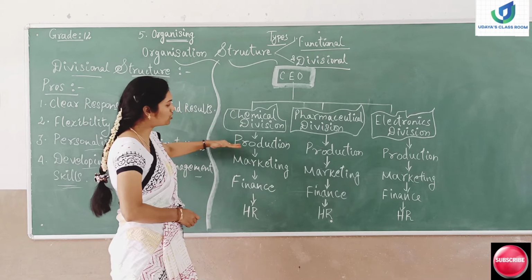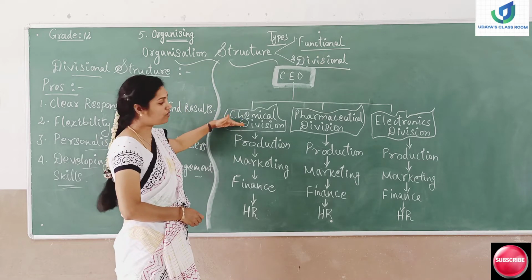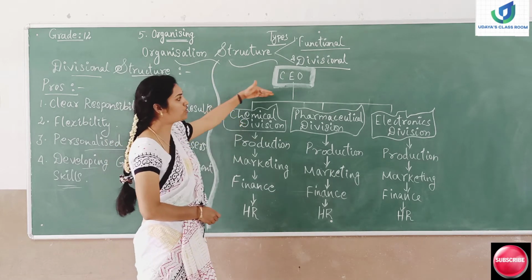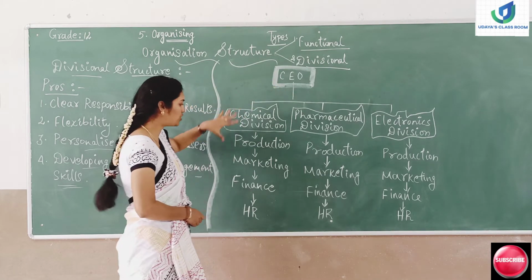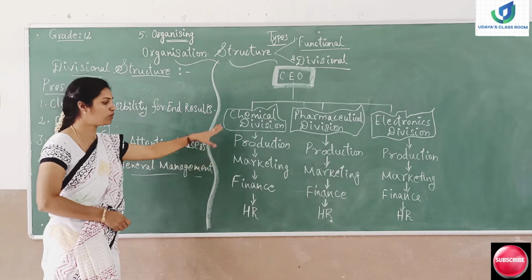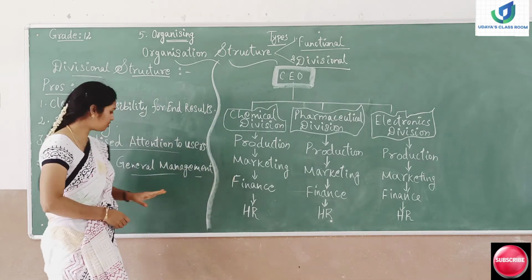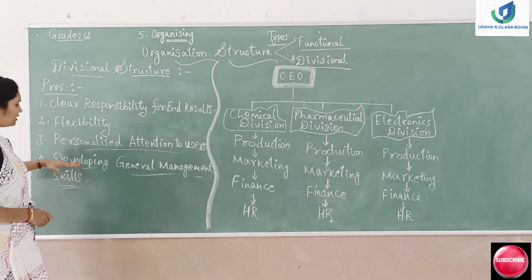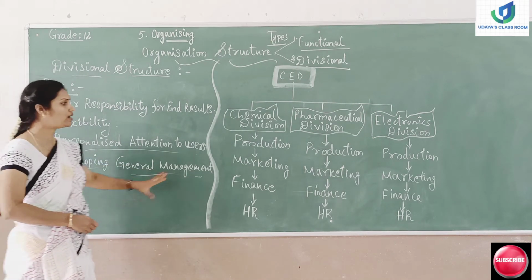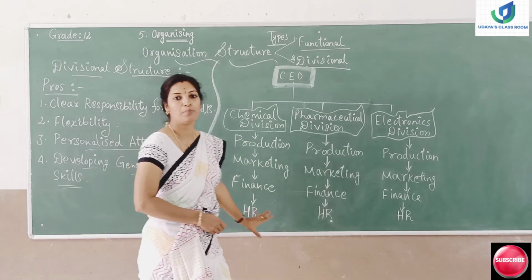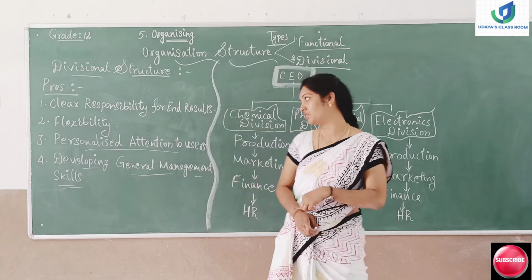Maybe a production manager will go to the division manager cadre. From the division manager, they can easily even go to the CEO position. So general managerial skills will get developed under the divisional structure, right? That is the reason why we have this pro, developing general management skills. General management skills will be present in the divisional structure.